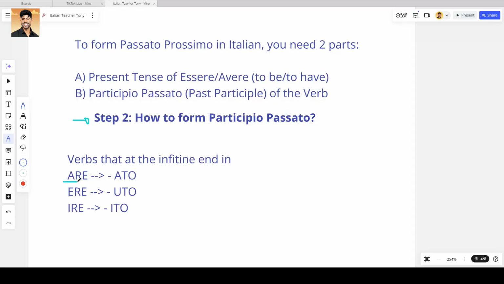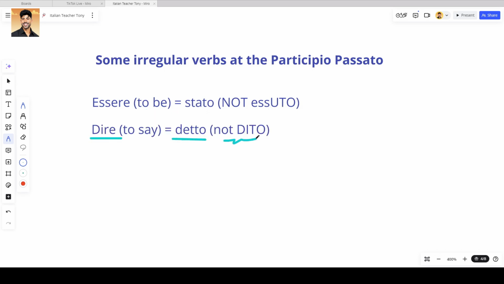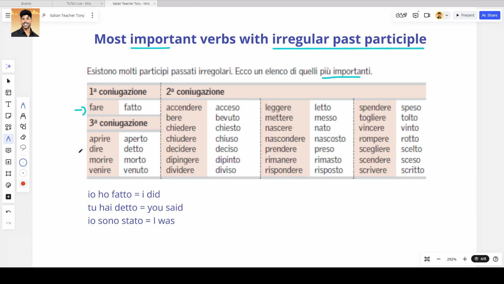The last tricky thing that you need to remember is that not all the verbs have a regular participio passato. In fact, usually to form participio passato you just need to change are in ato, ere in uto, ire in ito. But this is not the case for all verbs. For example, essere, to be, will be stato, not essuto. Dire will be detto. Fare will be fatto. Prendere would be preso. Unfortunately, there is no rule to remember this irregular past participle.